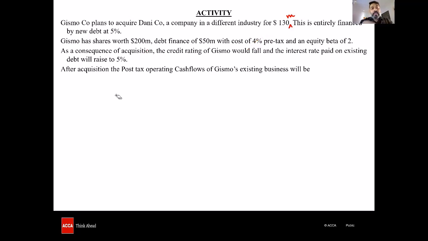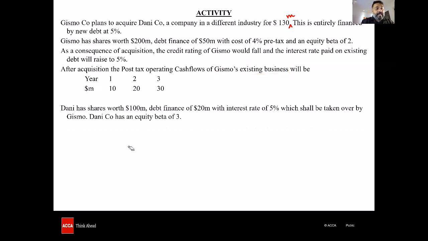After acquisition, the post-operating cash flows of Gizmo's existing business will be, for 3 years, given: first year 10 million, second year 20 million, the third year 30 million. Danny has shares worth 100 million, debt finance of 20 million with an interest rate of 5%, which shall be taken over by Gizmo. The debt is going to be taken over by Gizmo. Danny company has an equity beta of 3.